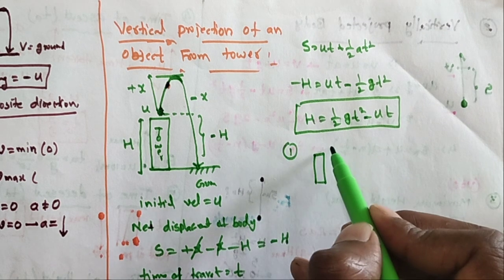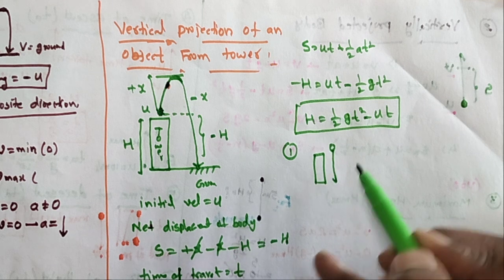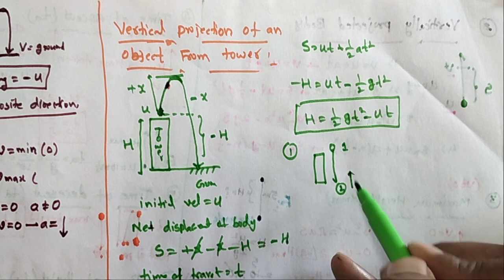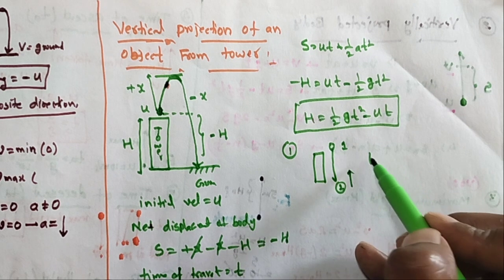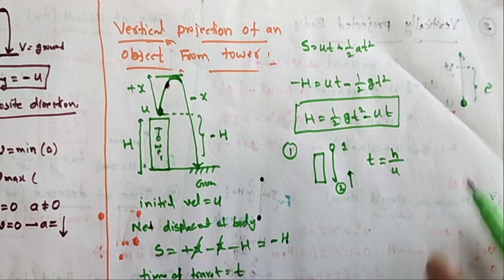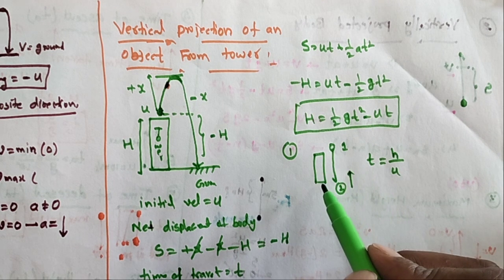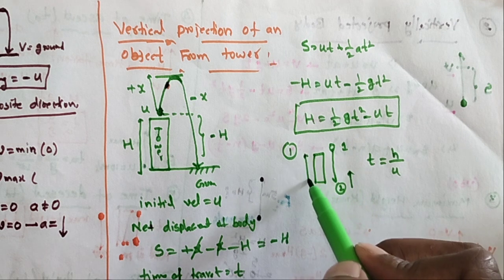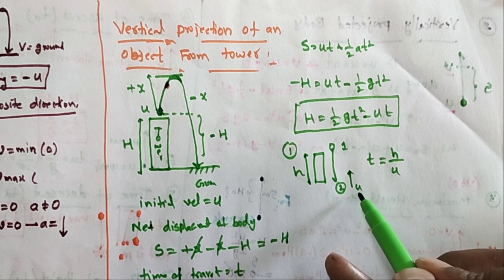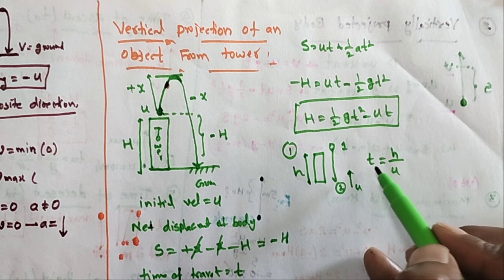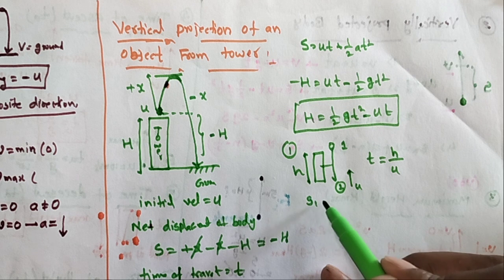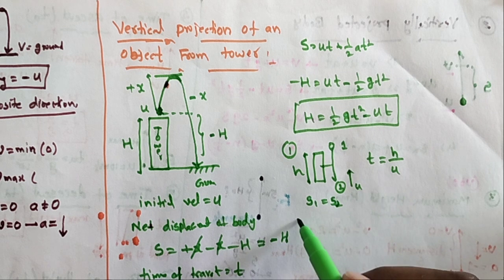And the next point, suppose one object is freely falling, the first object, and the second object is also moving, projected upward. At what time will they meet? That is t is equal to h by u. This is one application. So let us take this one building. What is the height of the building? Small h. One object is freely falling, one object has upward initial velocity. How much time until they meet? t is equal to h by u. Both cover the same distance, s1 is equal to s2.